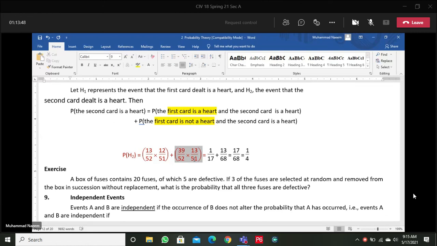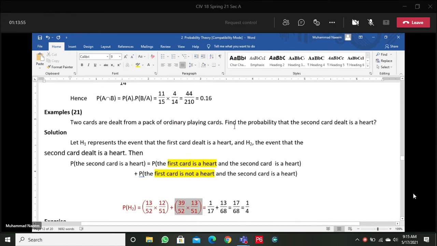Remember, in this problem, this was not mentioned. When it is not mentioned, definitely this will be the technique of without replacement.